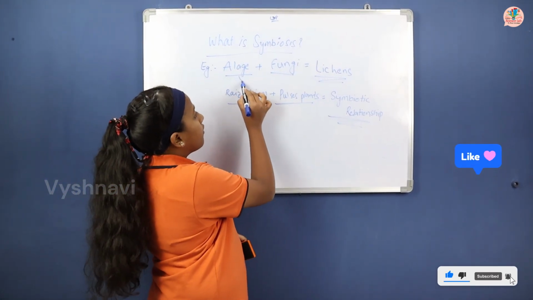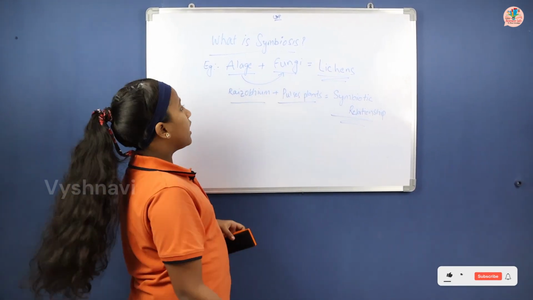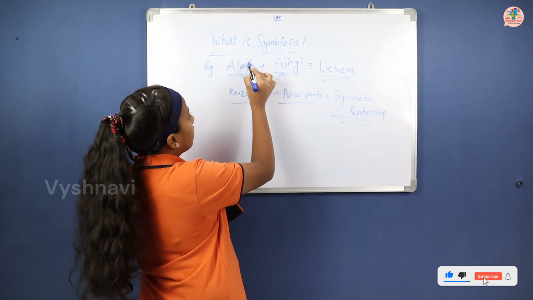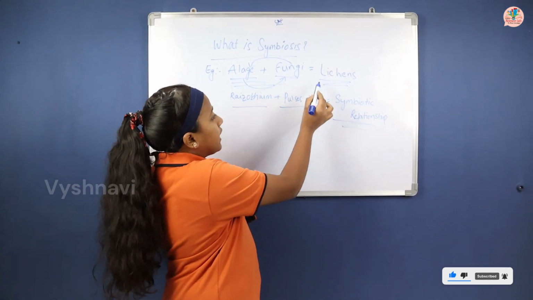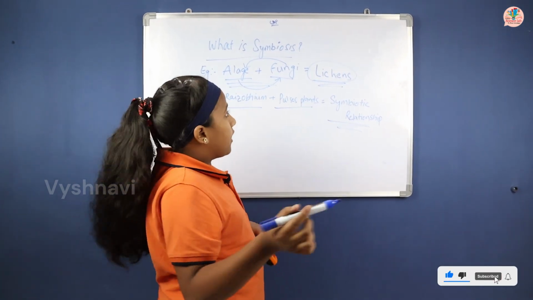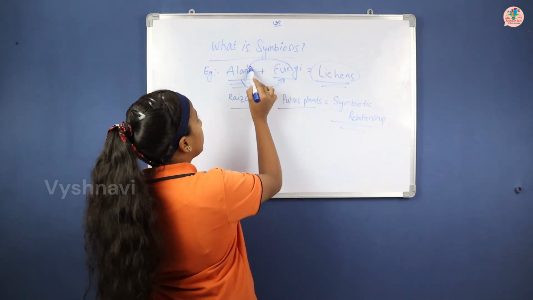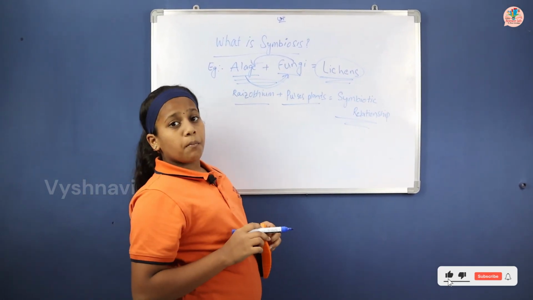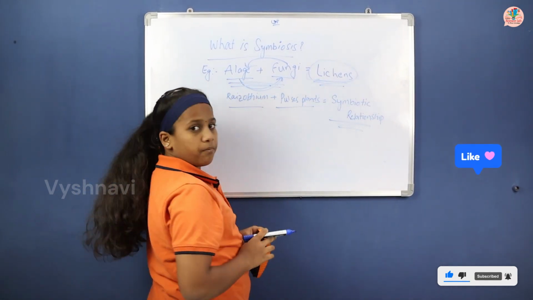Algae give nutrients to the fungi. Fungi give shelter to the algae. By combining these two, we will get the lichens. I am saying again: algae give nutrients to fungi and fungi give shelter to algae. By combining these two, we will get the lichens.